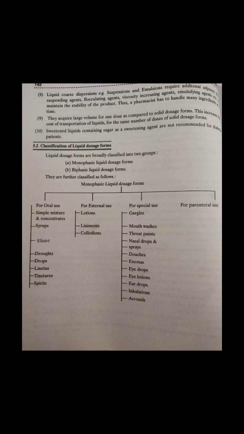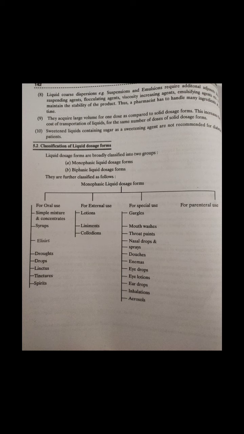Hello students, today we are discussing the liquid dosage forms. So first of all we have monophasic liquid dosage form. So what are the monophasic liquid dosage forms?